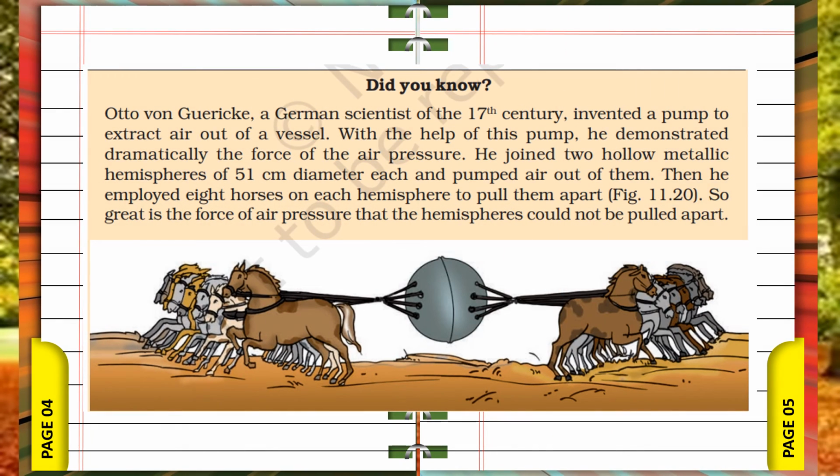Otto von Guericke, a German scientist of the 17th century, invented a pump to extract air out of a vessel. It was the vacuum pump. With the help of this pump, he demonstrated dramatically the force of the air pressure. He joined two hollow metallic hemispheres of 51 centimeters each and pumped air out of them. Then he employed 8 horses on each hemisphere to pull them apart. So great is the force of atmospheric pressure that the hemispheres could not be pulled apart even with 8 horses pulling on each side.